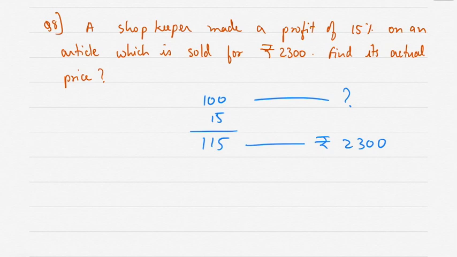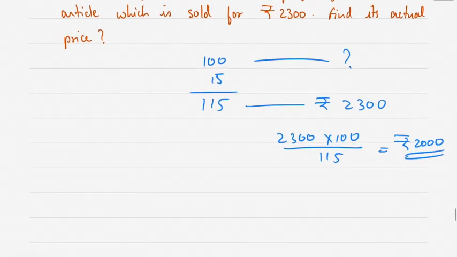So let the cost price be 100. Therefore profit is equal to 15. Therefore selling price is equal to 115. If 115 is equal to 2300, 100 is how much? So when you calculate this, 2300 into 100 divided by 115, it comes to rupees 2000. So 2000 is the answer.